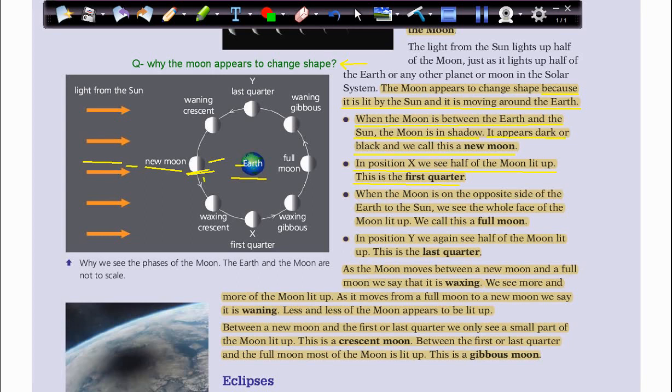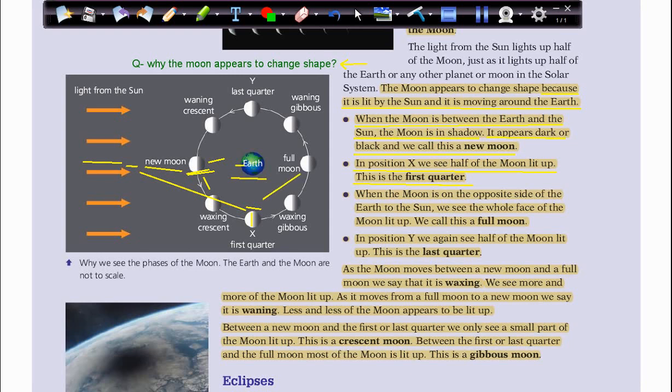Then it will start to move because it orbits the earth. Here, when it moves to this position, away from the sun, the sun's rays will hit this side and this side is in the dark, so we can see half of it shining, so we call it first quarter. Okay, what about the next position?